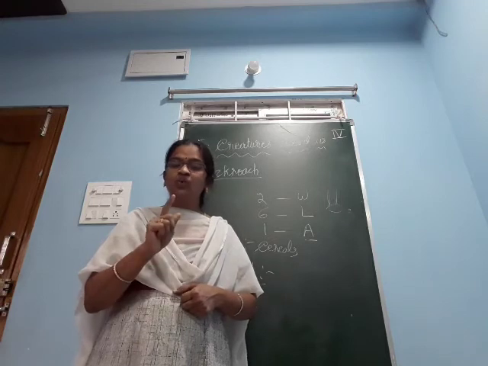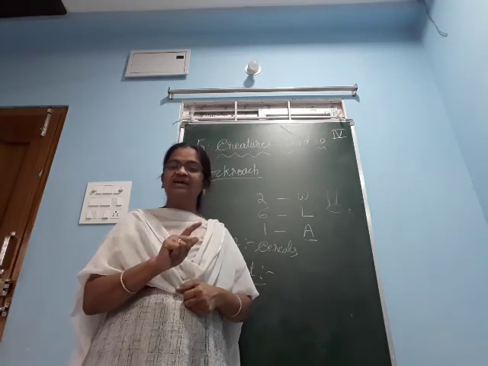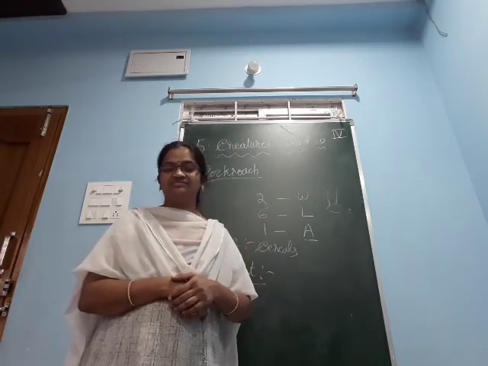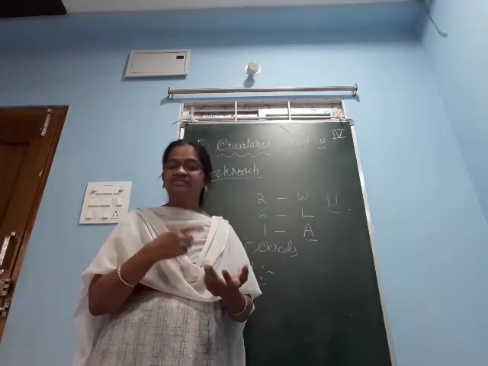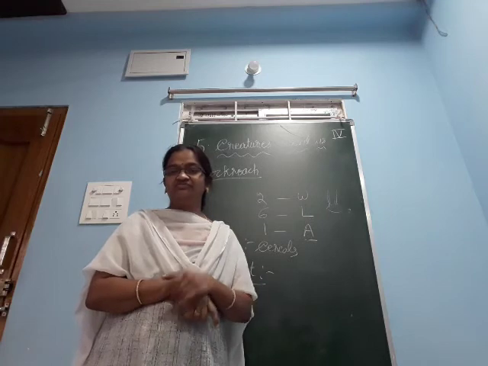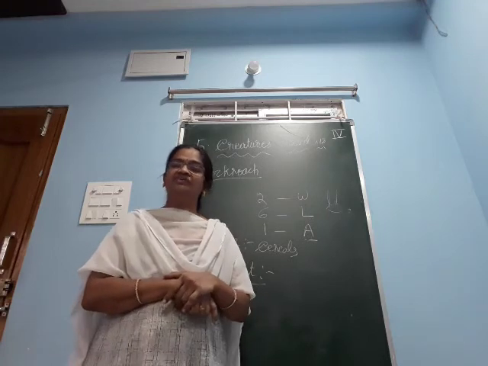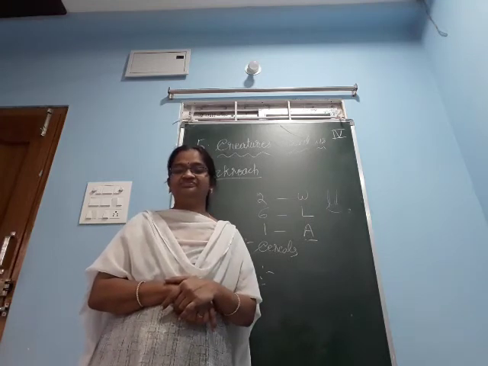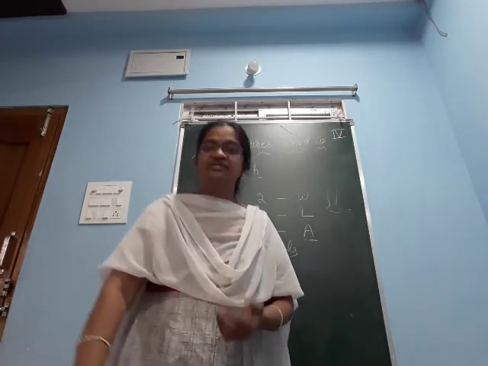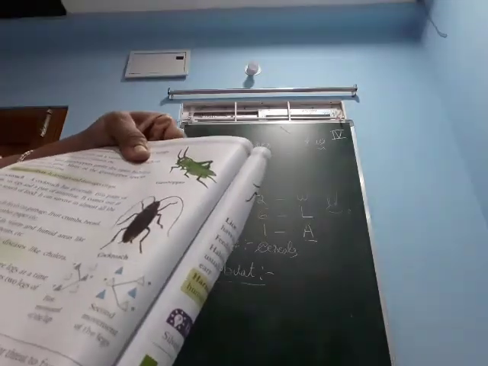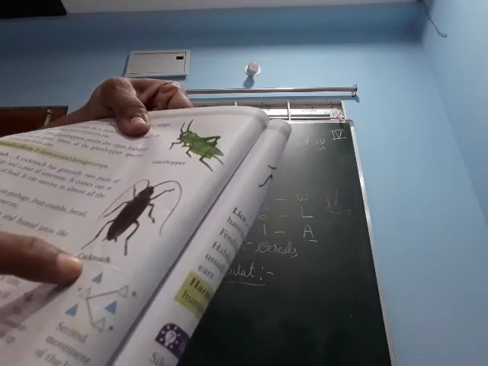It is using 2 legs of one side and the third leg of the other side. One side 2 legs it is using, and the other side third leg it is using. While moving, if you observe it clearly, you can understand it. Okay children, this is about the cockroach. Just I will show you the diagram. Just you see the diagram of this cockroach.